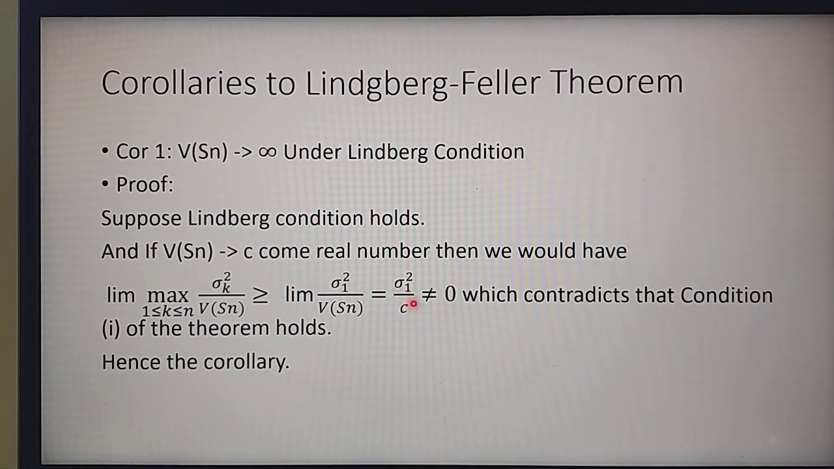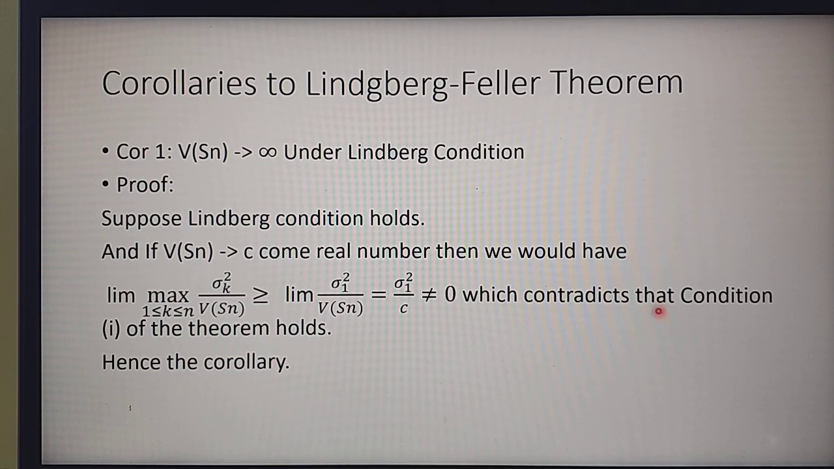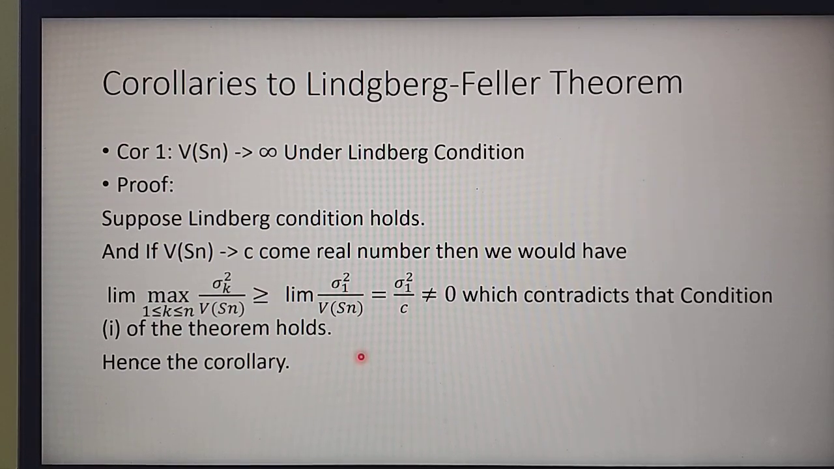Okay, so this is not equal to 0 because c is some real number. Sigma 1 square is the finite non-zero variance of x1. So this contradicts condition number 1 of the theorem. So we should not assume variance Sn tends to c. Instead, we should assume the variance of Sn tends to infinity as n tends to infinity. So very simple logic, the proof of this theorem.